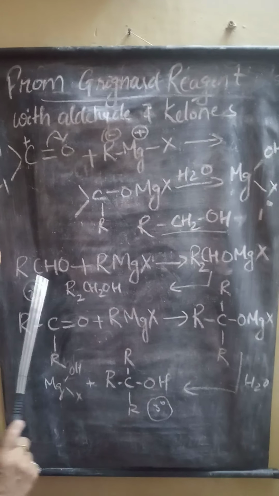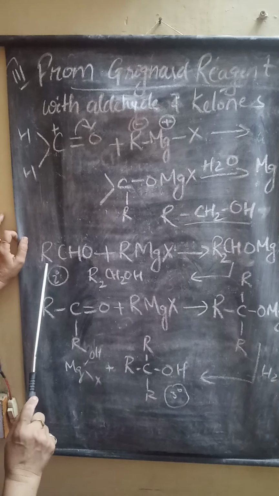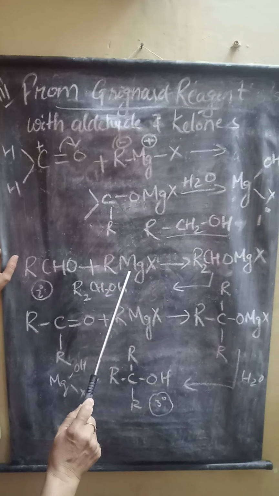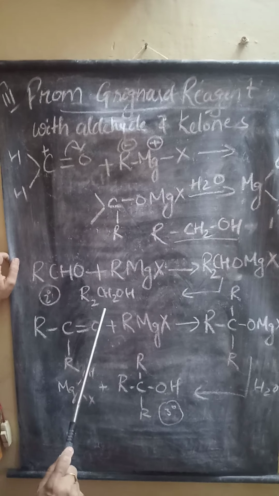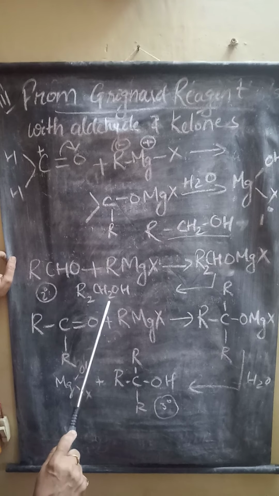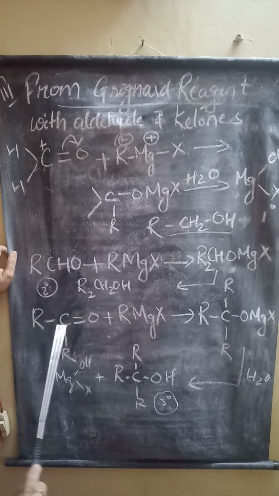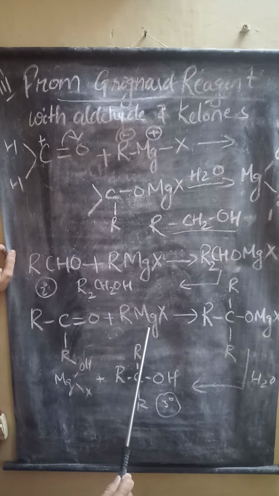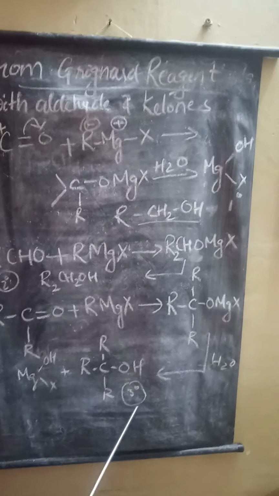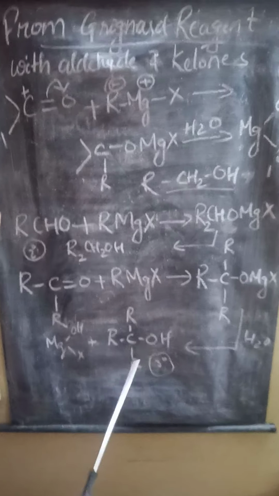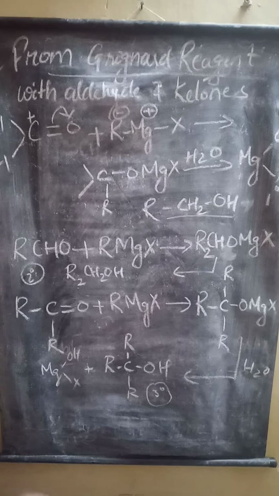Similarly, if you take higher aldehydes, meaning instead of one hydrogen, one alkyl group is attached, when this reacts with Grignard reagent, an intermediate product is formed, which finally gives you a 2 degree alcohol, that is secondary alcohol. With ketones, the same reaction takes place, and the final product is always a tertiary alcohol, that is 3 degree alcohol. So these are the methods for the preparation of alcohol that you have to study.